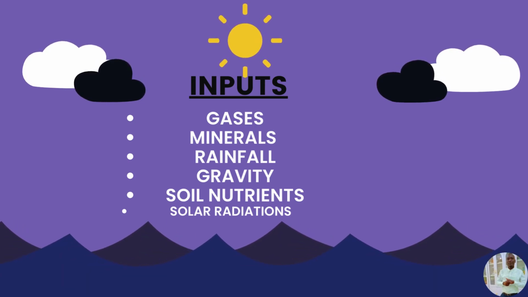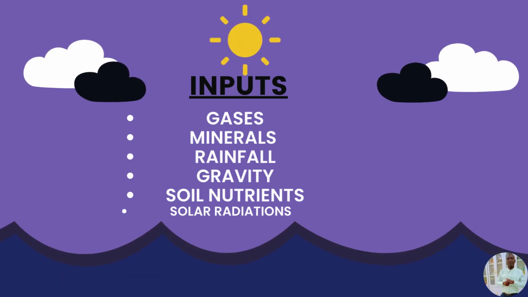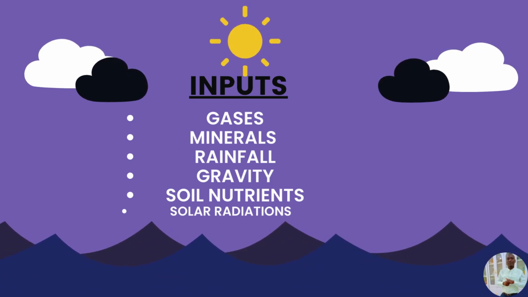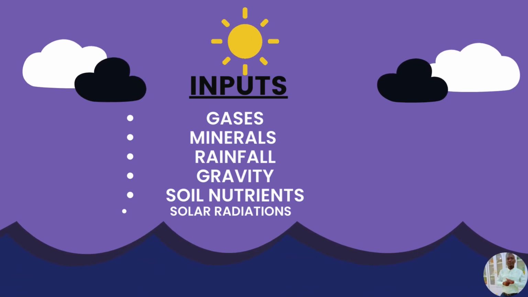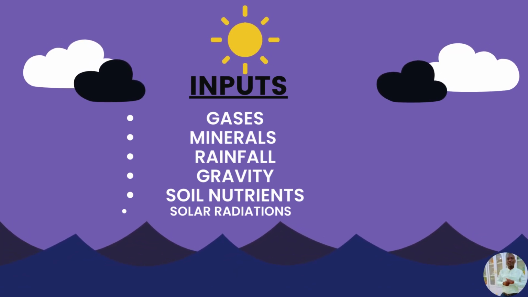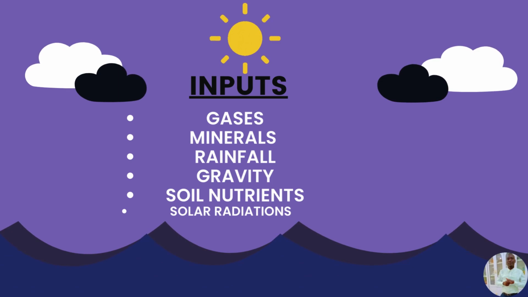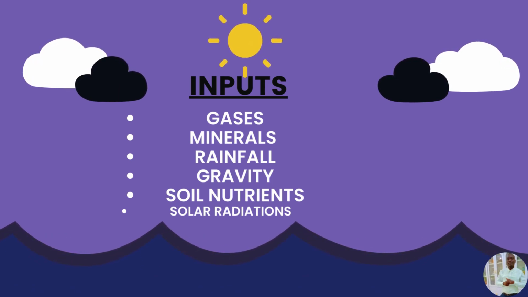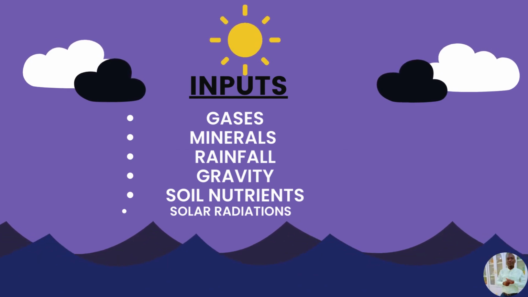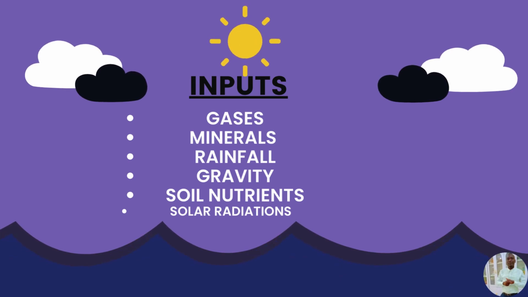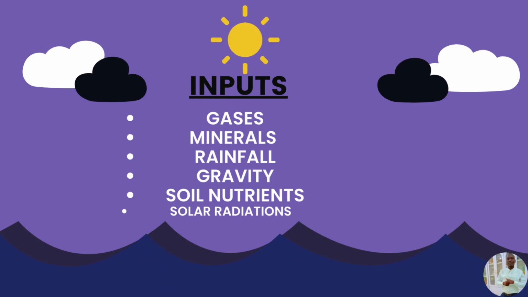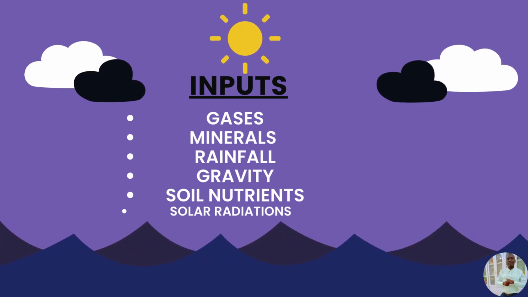The biotic part of the ecosystem, we said, consists of plants and animals. So plants need carbon dioxide for survival, and animals need oxygen for survival. That means ecosystems should take in gases, for example carbon dioxide and oxygen, for the interaction to take place.